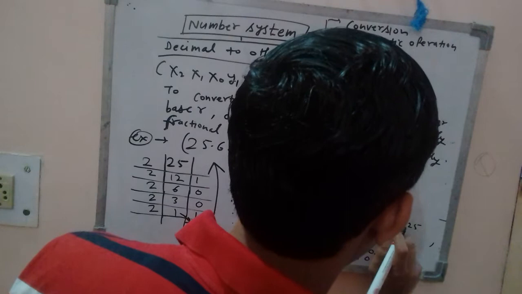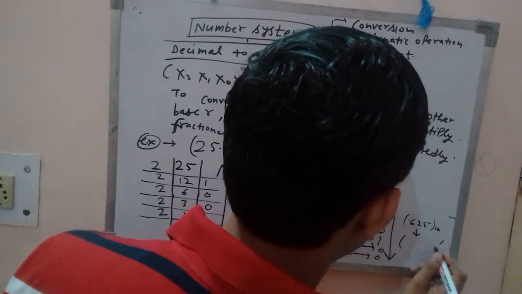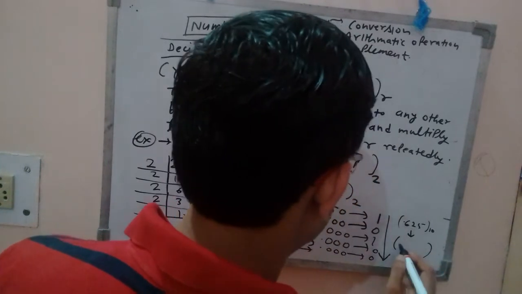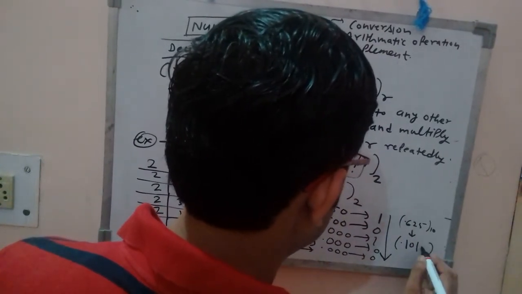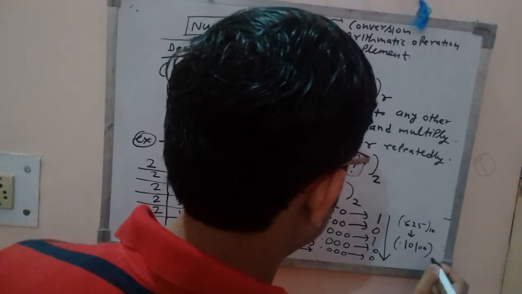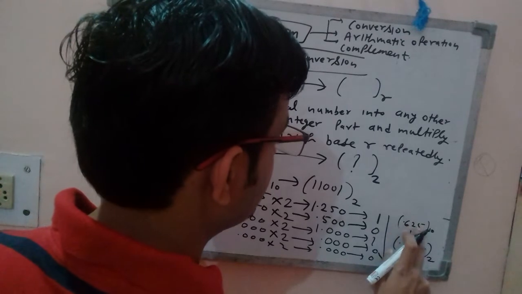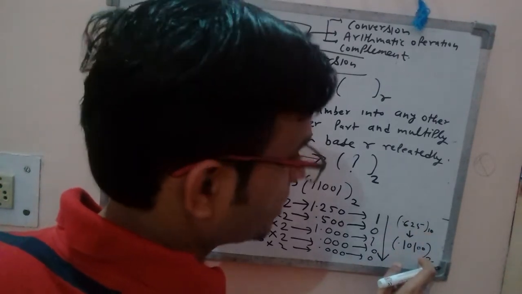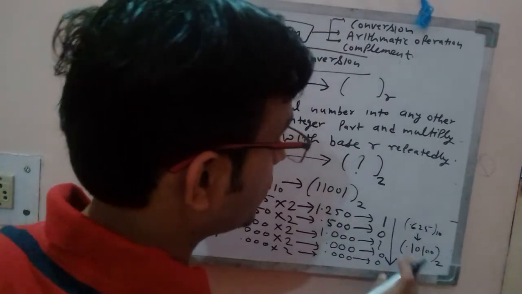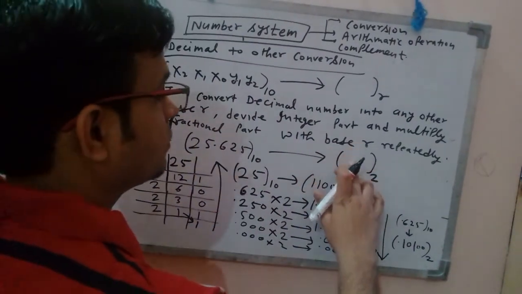0.625 in decimal can be represented in binary like 0.101, right? This is the binary representation of 0.625 in decimal into binary. So what would be the answer?